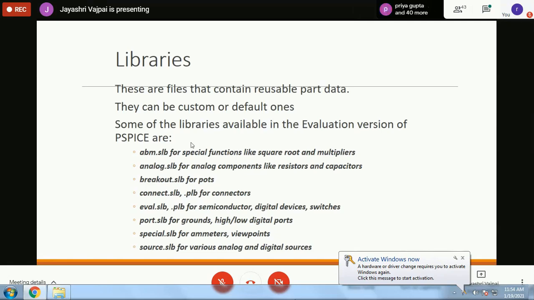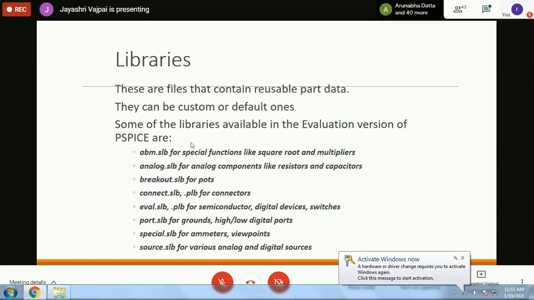There are many special functions. If you are not able to see a part directly in the window, then you will be required to search for the part. That search is available on the toolbox. And if you are not able to remember the name by which a particular part is available in PSpice, you need to go to the libraries. Once you open the library, it will show all the parts available inside it, and from there we can pick and place.